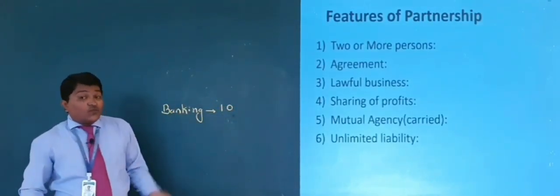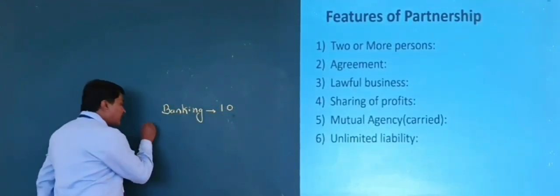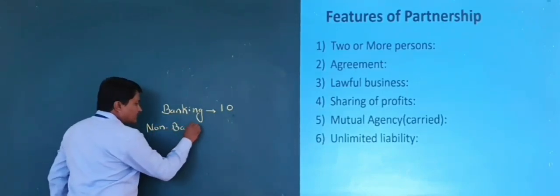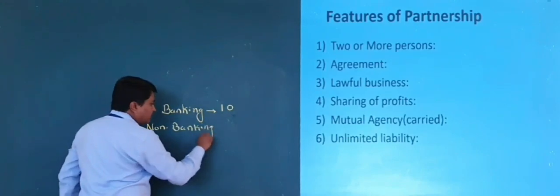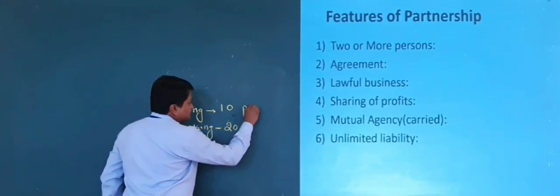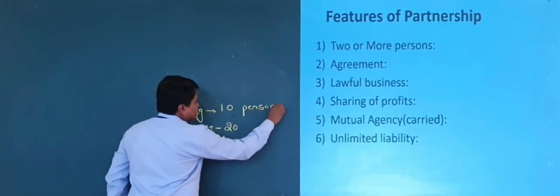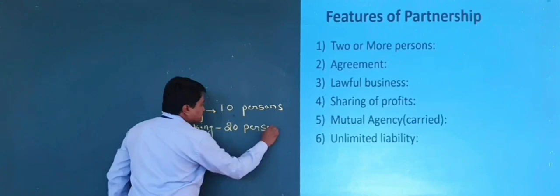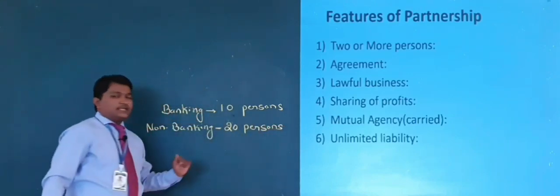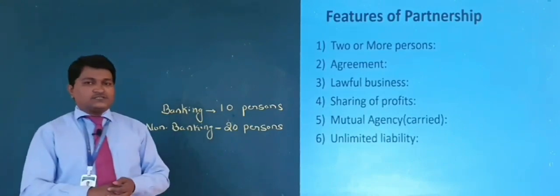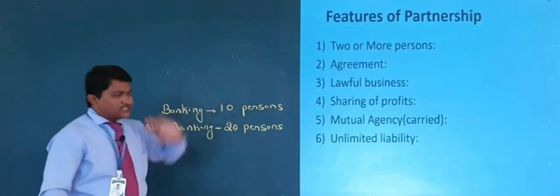For banking business, the maximum is 10 persons. And if you want to form a non-banking business, there can be 20 persons. So what is the first feature? Two or more persons. Minimum 2 persons are required.